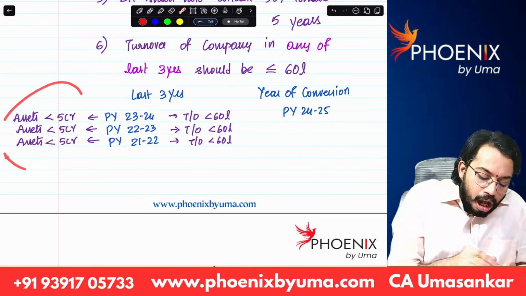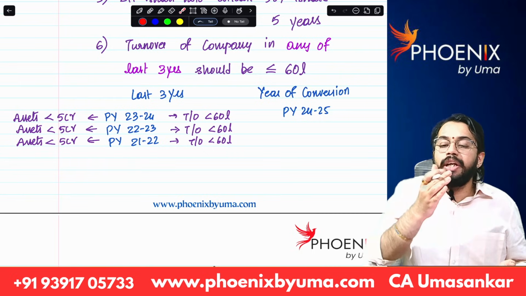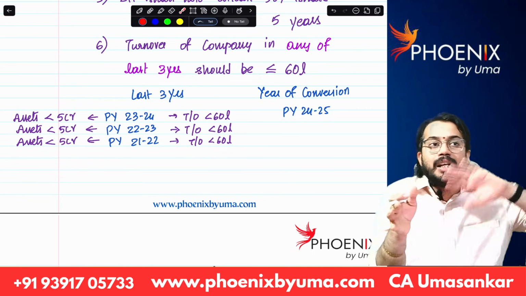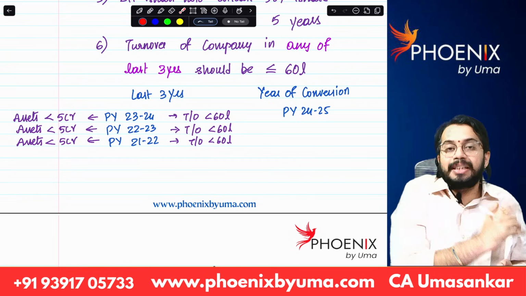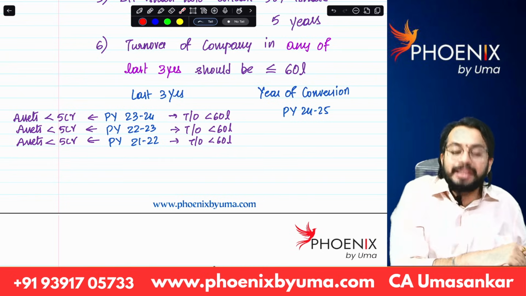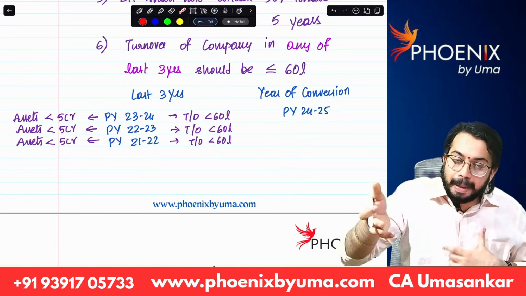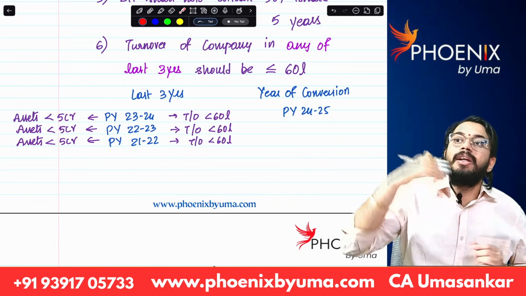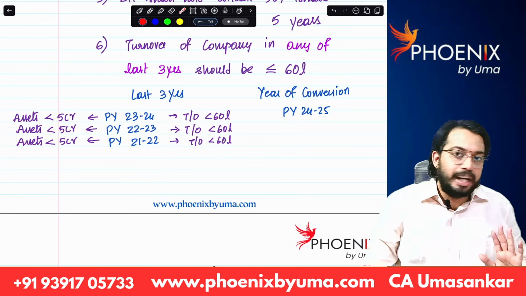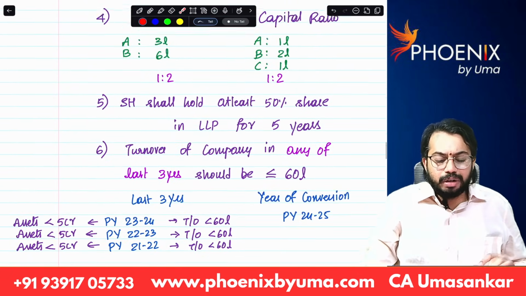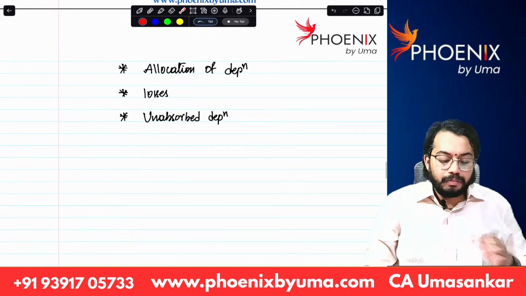Next, in all the last 3 years, assets should be less than 5 crores. So ignore the year of conversion, take the last 3 years. In the last 3 years, your turnover should be less than 60 lakhs, your assets should be less than 5 crores. Then only the company gets converted into LLP, and such losses of the company will be carried forward by LLP, and LLP will get a fresh period of 8 years. Are you able to understand? So these are the conditions for conversion of company to LLP.